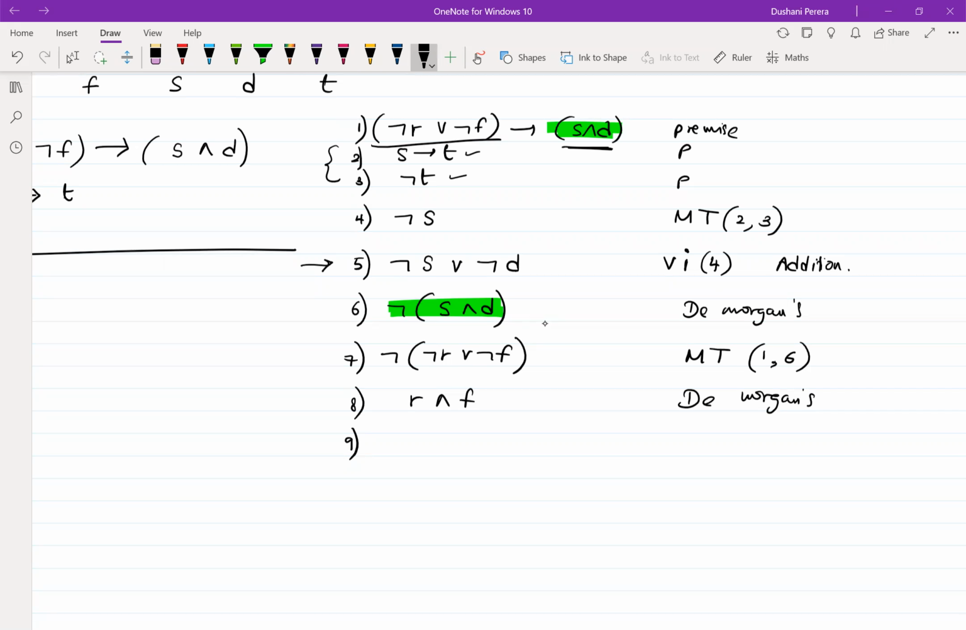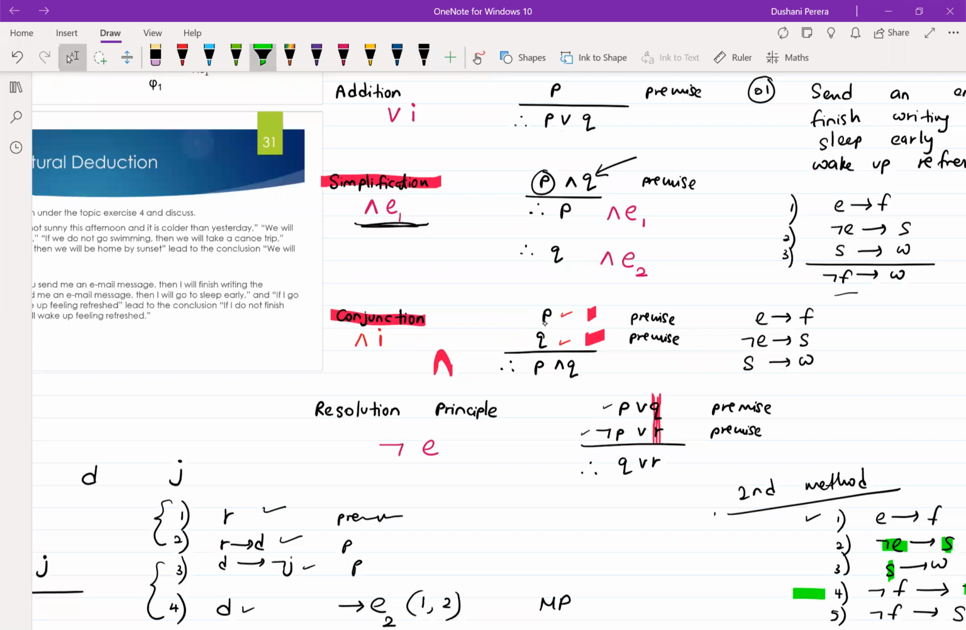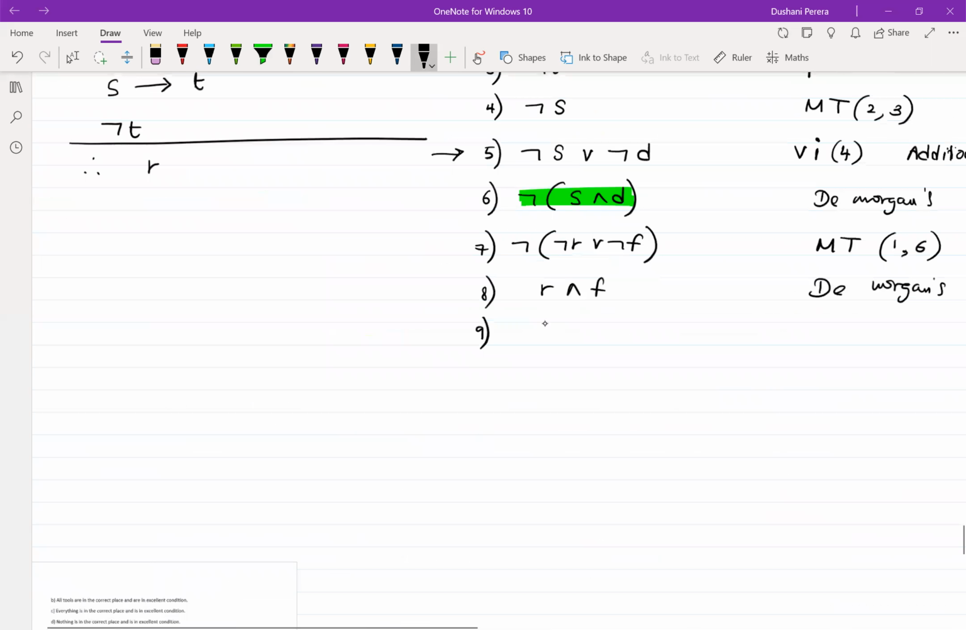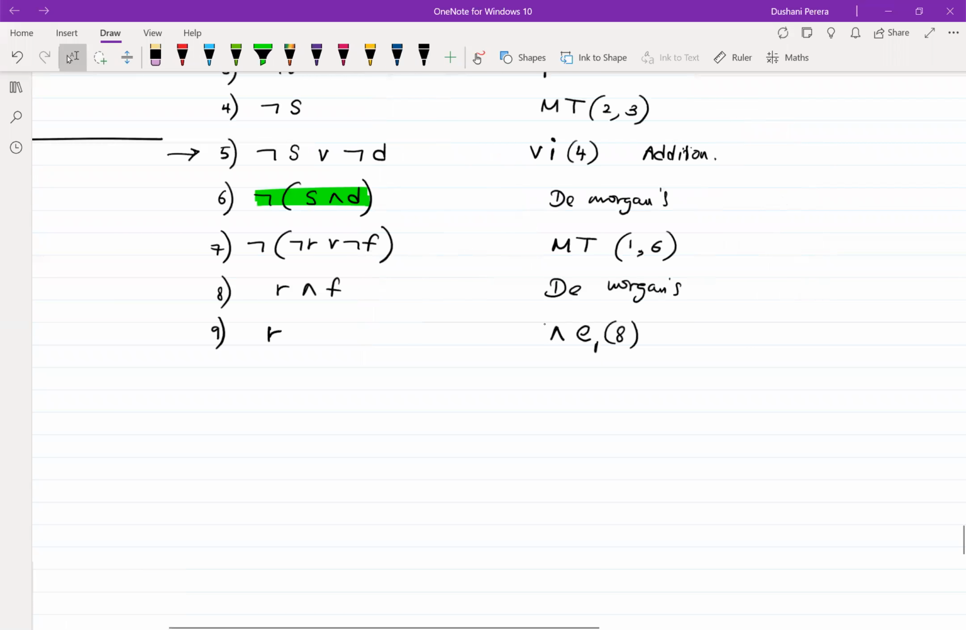So what can I do? I can use simplification. Remember, in simplification, when you have two propositions connected with an AND, we can take whichever one we want, P or Q. That is AND elimination. So here I want it to be raining. So I'm going to take R out and say AND elimination, I kept the first one and I used the 8th premise. If I write it in words, this is the simplification that we used.